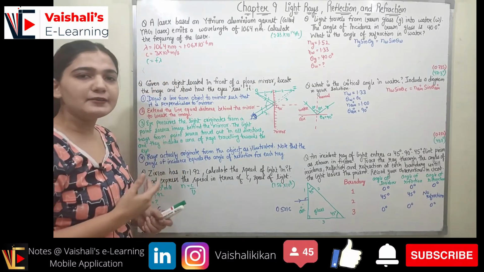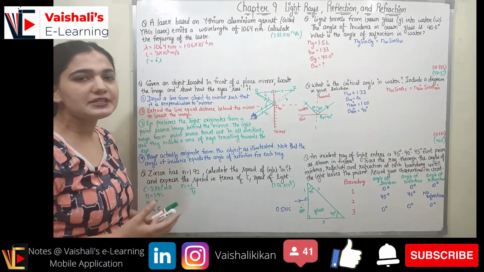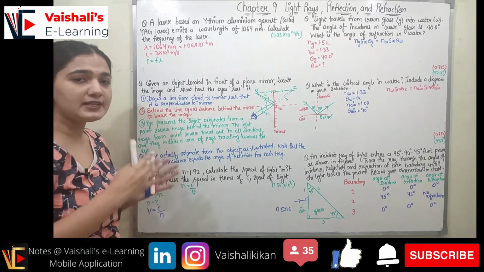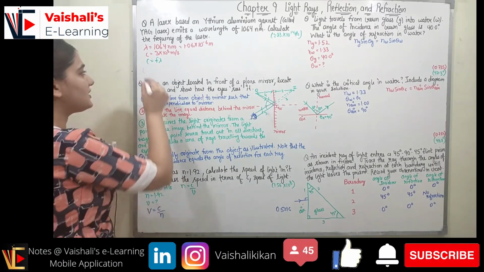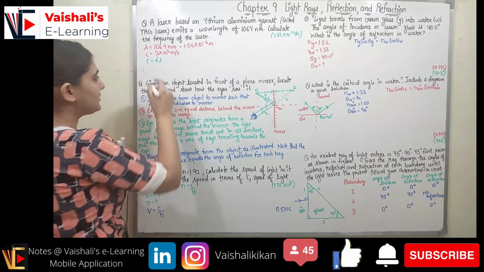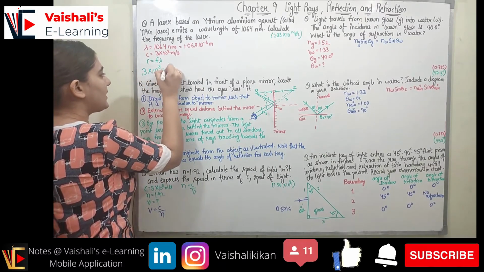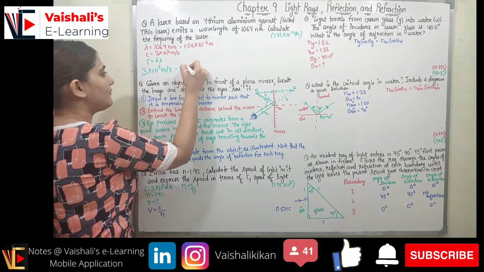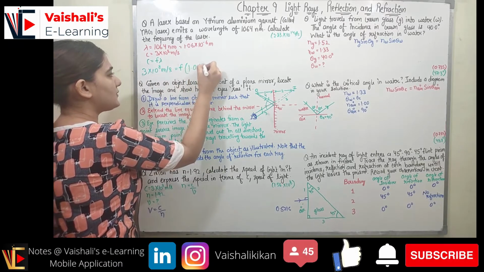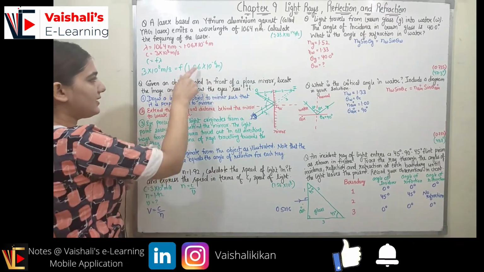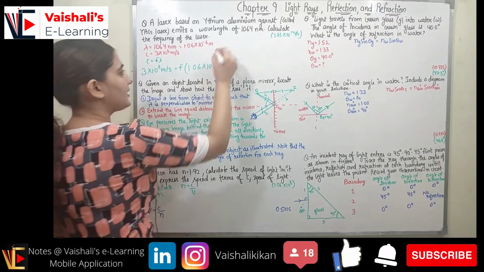The speed of light in vacuum is c, which we all know is 3 into 10 raised to power 8 meter per second. And now we know the relation between c, lambda and frequency. So c is equal to f into lambda. We can put the value of c, which is 3 into 10 raised to power 8 meter per second, is equal to f into lambda, which is 1.06 into 10 raised to power minus 6 meters. So now we can divide this by this and we can get the frequency.